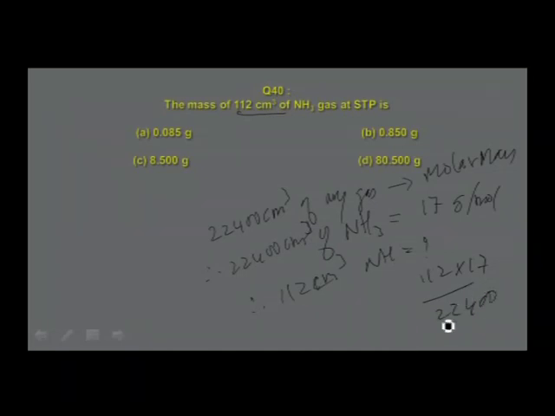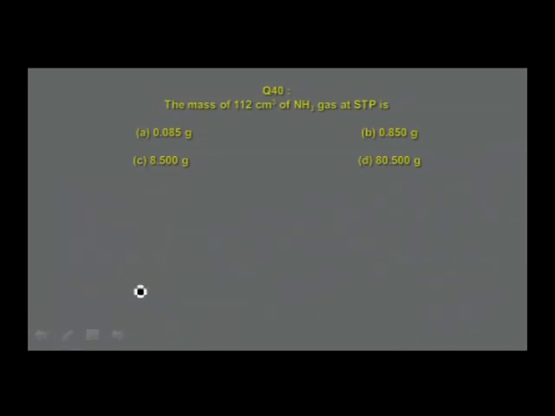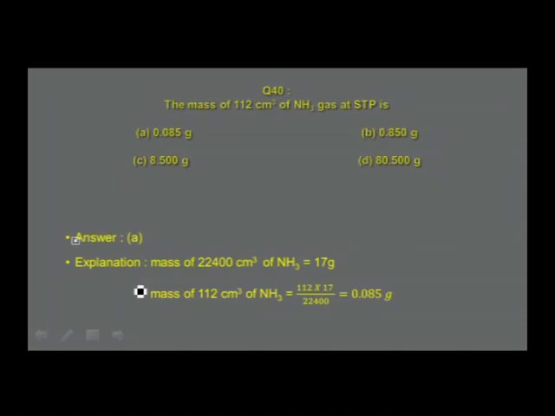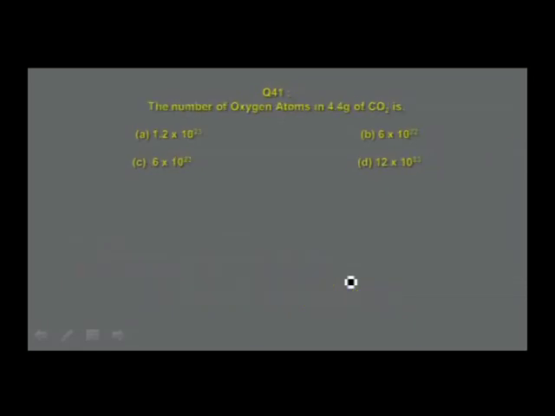If you simplify, you get the answer as follows. Mass of 22,400 centimeter cube is 17 grams. For 112 centimeter cube, the answer is 0.085 grams, and it is found to be in option A. Let us go to the next slide.